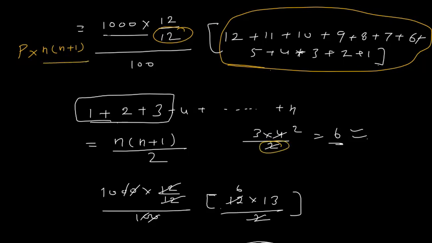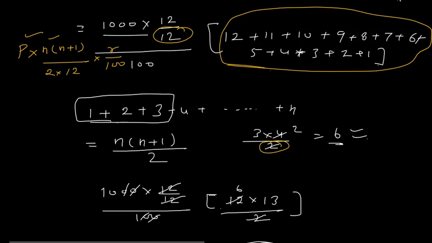So I will write here upon 2 into 12. So always there will be 2 into 12. Now P, principal, will be given, number of terms is given, 2 into 12 is a constant value, and here R, rate of interest. If R is given in percentage, then I will write R upon 100. So this is how you are going to find out the interest on the amount invested.